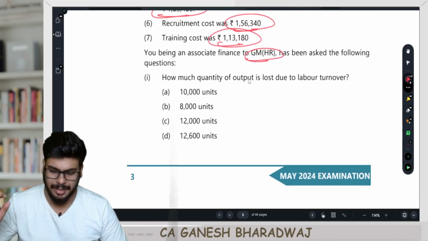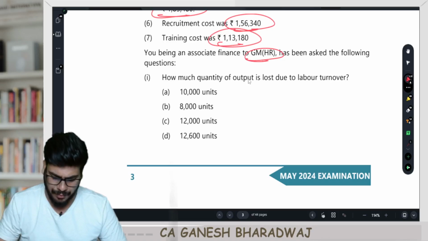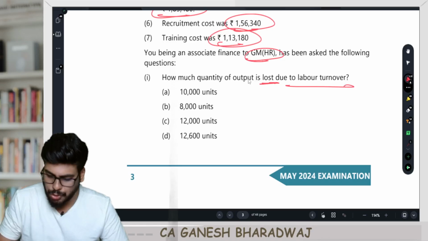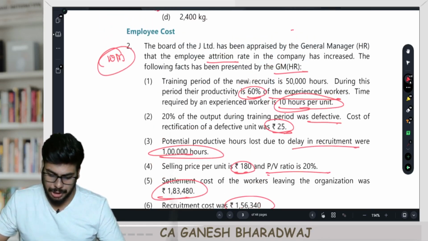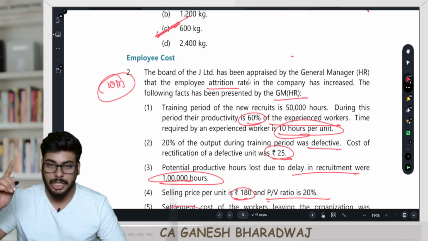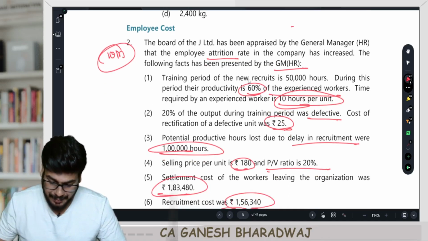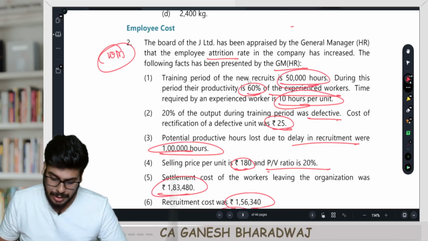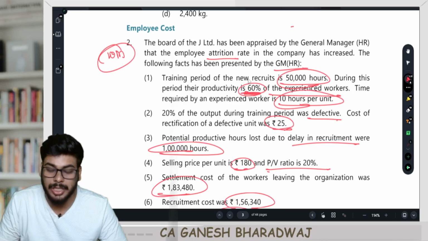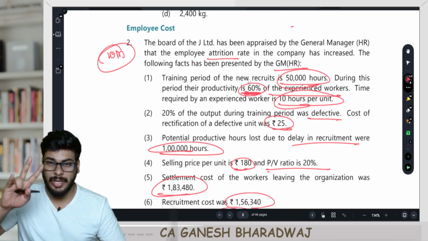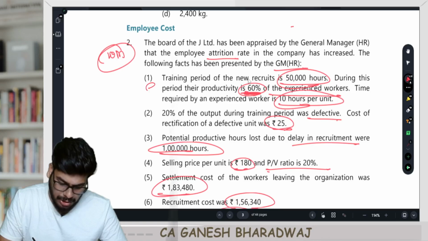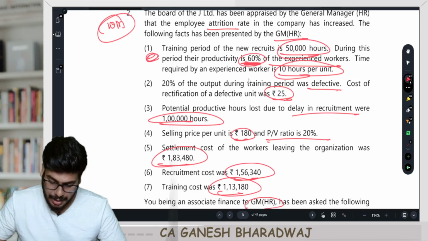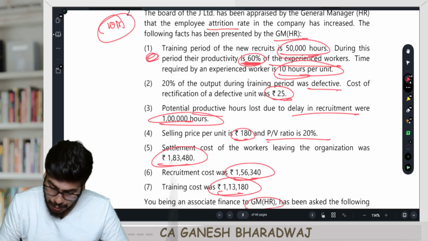Now, what are they asking? Just answer whatever they are asking. First, how much quantity of output is lost due to labor turnover? Lost due to labor turnover. How much quantity? So now remember one thing. First here, the training period of the recruits is 50,000 hours. And during this period, their productivity is 60%, right? So there is a drop in productivity. Because of that, there could be loss of some units, right? Then there is a potential productive hours lost.